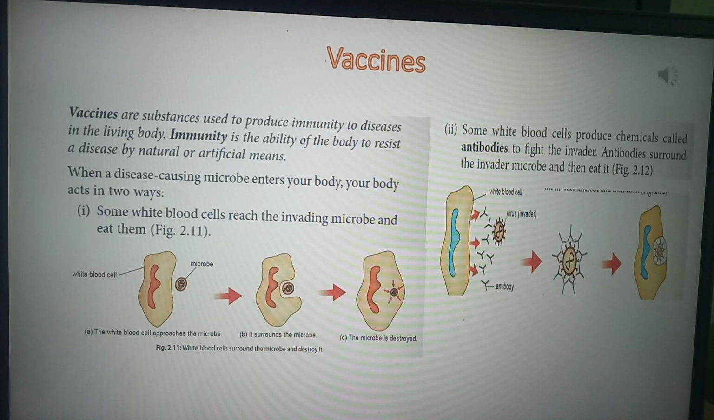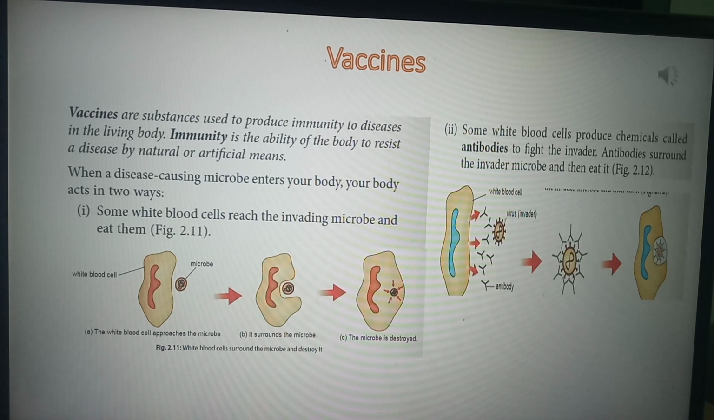The ability of our body to resist a disease is called immunity. To resist a disease means the disease will not be allowed to enter our body. Resist means to go against, to fight. So immunity is the ability of our body to resist a disease, to fight diseases by natural or artificial means.